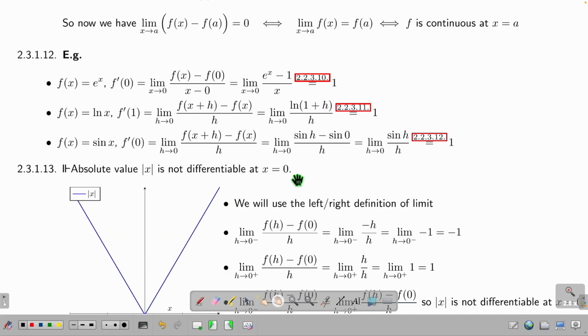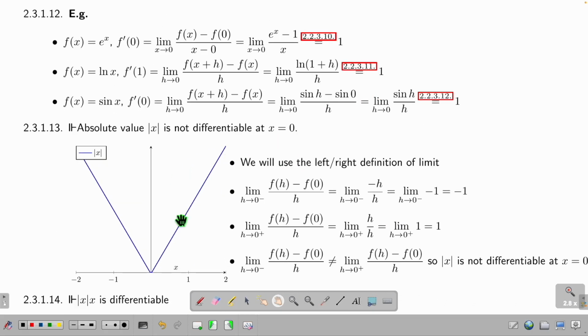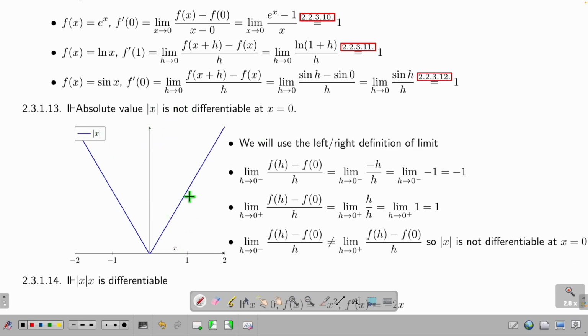But continuity does not imply differentiability. This is the example. Absolute value is not differentiable. This is the absolute value. Differentiation is slope, right? On this part, the slope is positive 1. On this part, the slope is negative 1. At this point, suddenly I have a jump from negative 1 to positive 1. A function does not allow this, so therefore it's not differentiable. Yeah, this is true, but to make it formal, you need to prove the limit does not exist.